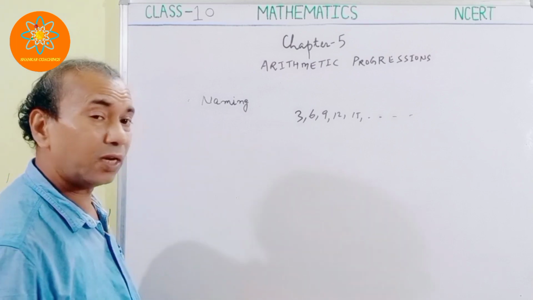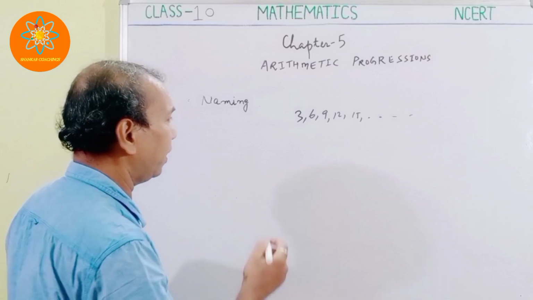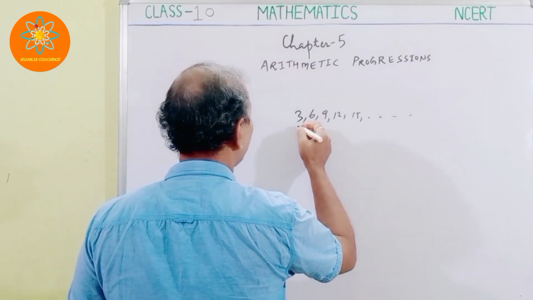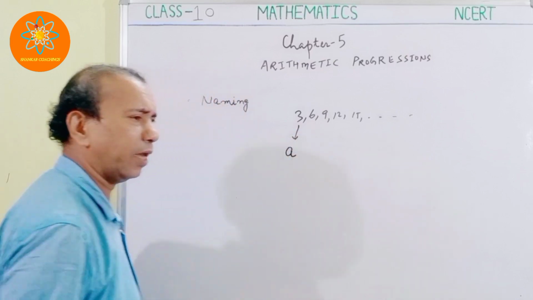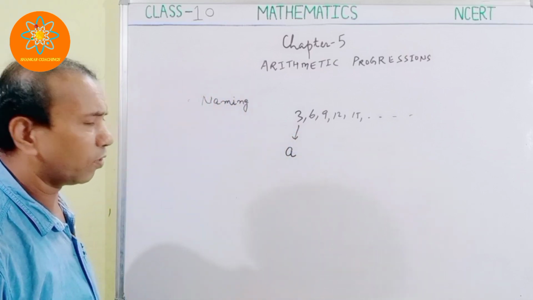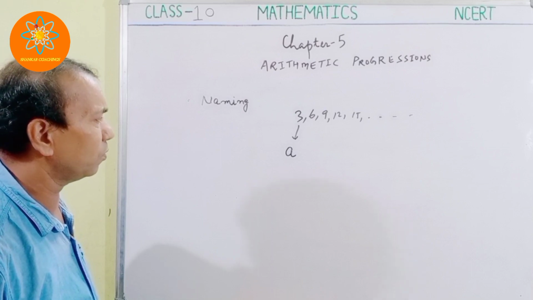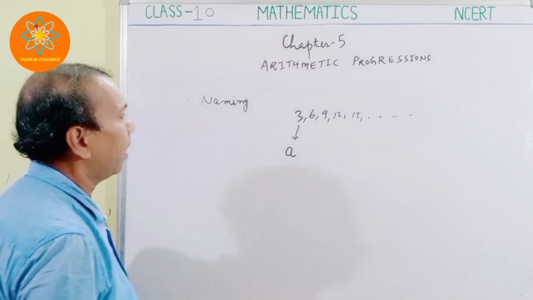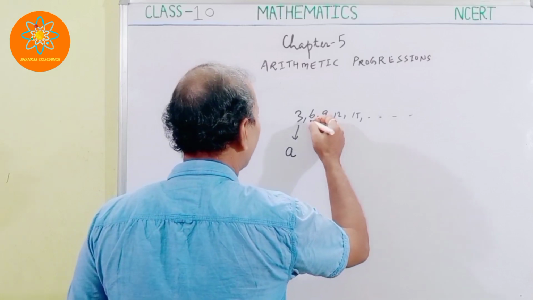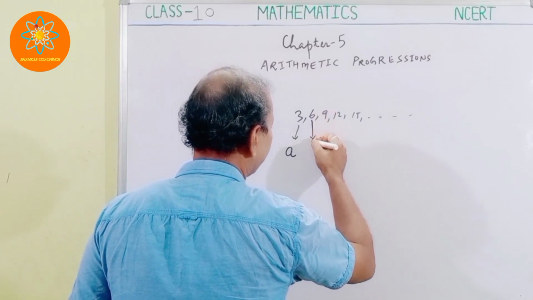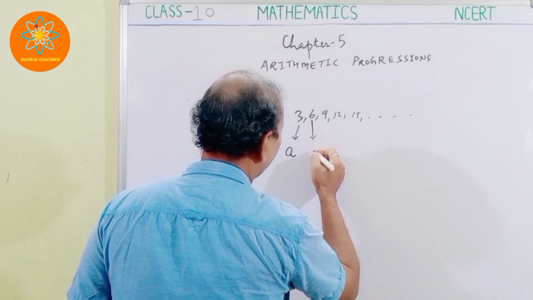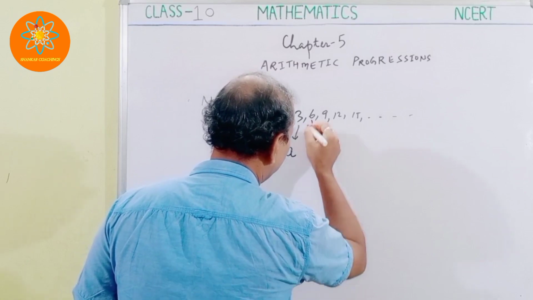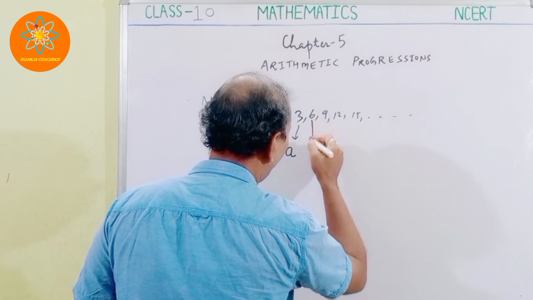So how is the naming done? For the naming, this first term we assume is equal to A. So your first term is always equal to A. And here is 6. How will you find the 6?